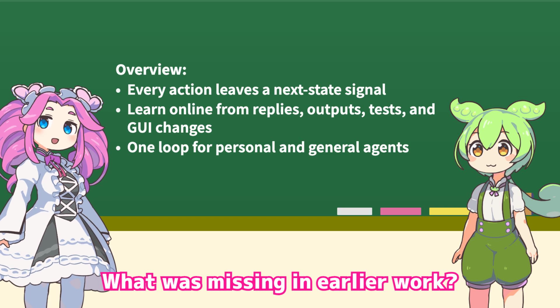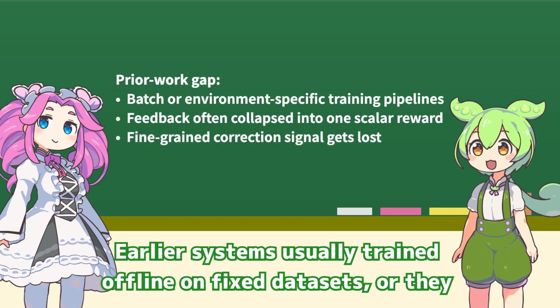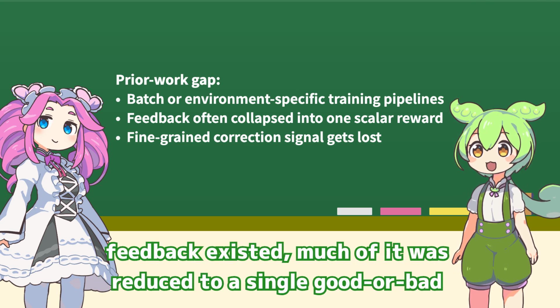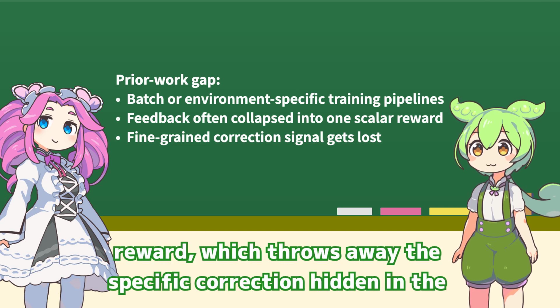What was missing in earlier work? Earlier systems usually trained offline on fixed datasets. Even when feedback existed, much of it was reduced to a single good or bad reward, which throws away the specific correction hidden in the next state.